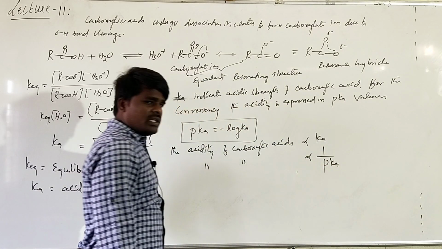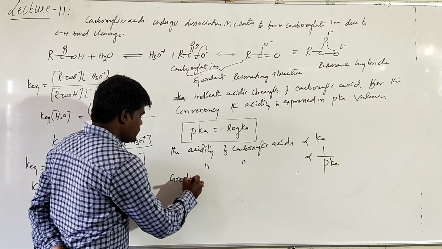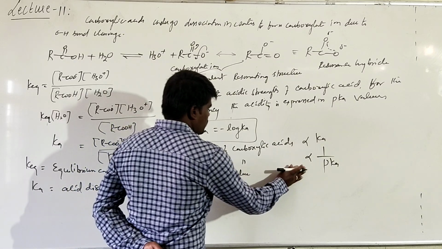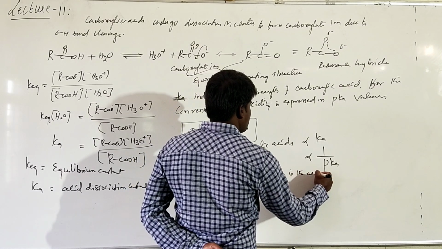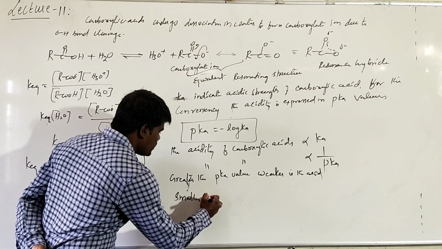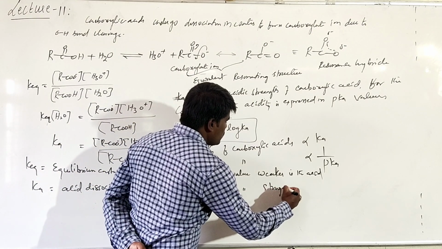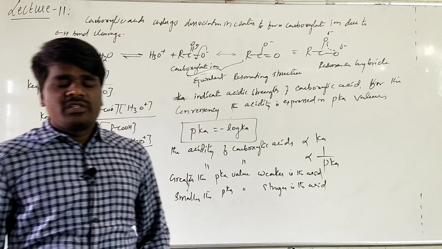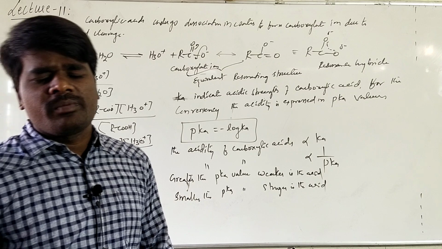Basically we express it in pK values. Okay, that means what? Greater the pKa value, weaker is the acid, or if smaller the pK value, stronger is the acid. That means acidic strength is basically expressed in terms of pKa values, and the acidic strength of carboxylic acid or any acid will be generally inversely proportional to the pK.